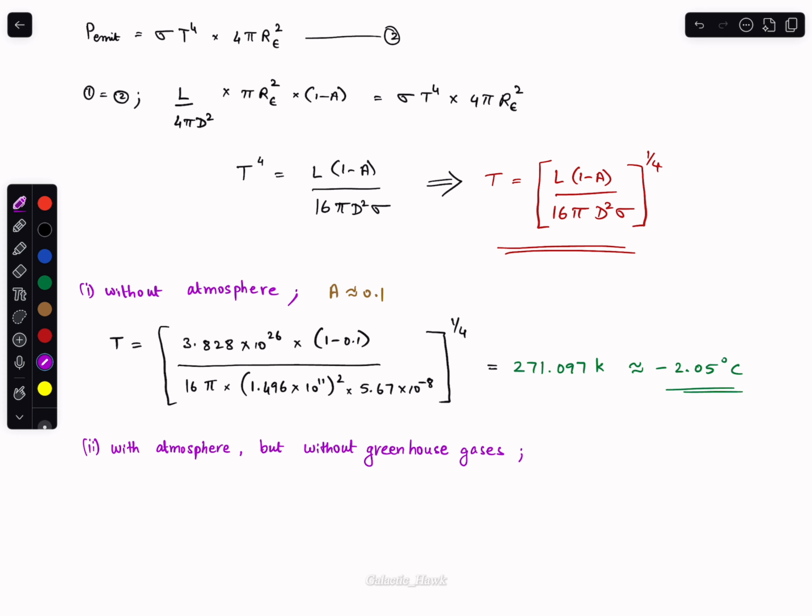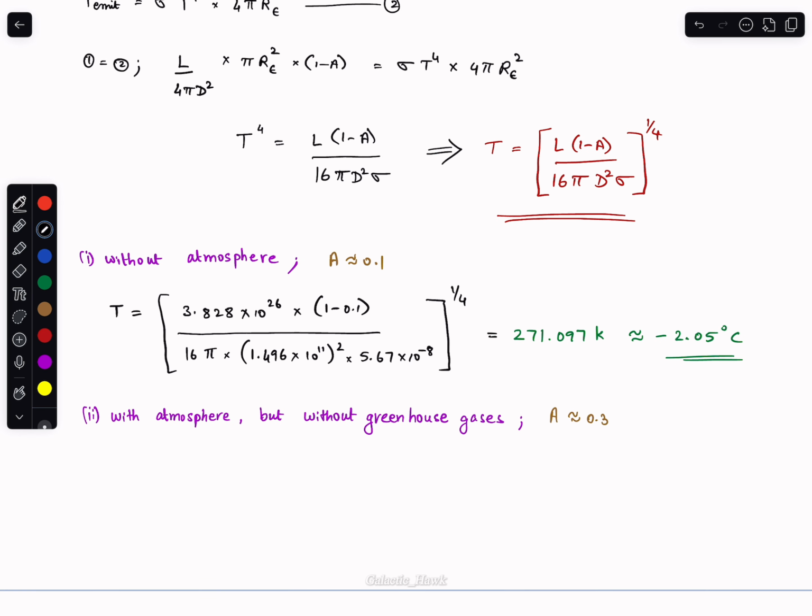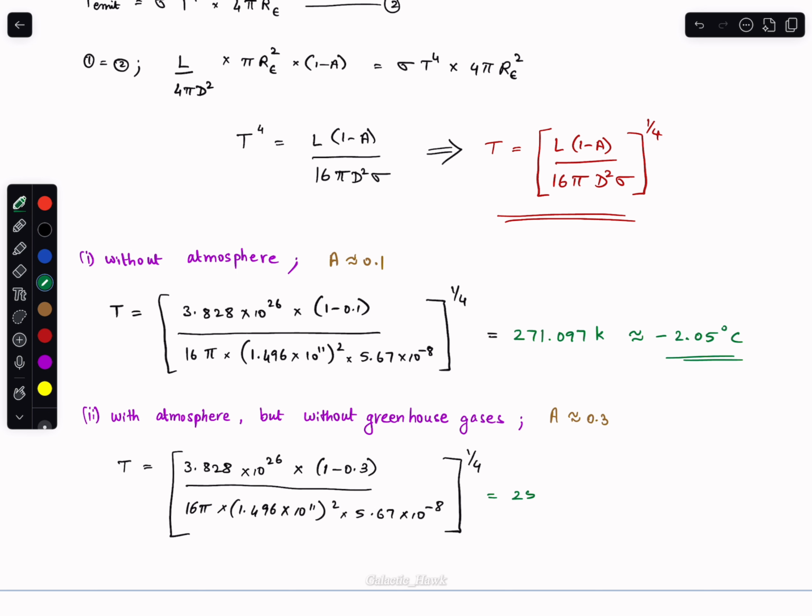Now coming to our second case, with atmosphere but without any greenhouse gases. In that case there is an atmosphere and there are clouds, so the albedo is 0.3. With or without greenhouse gases, albedo does not change much, because greenhouse gases are not directly involved in changing albedo. So if we calculate the temperature by substituting the value of 0.3, we get 254.59 Kelvin, that is approximately minus 18.56 degrees Celsius.